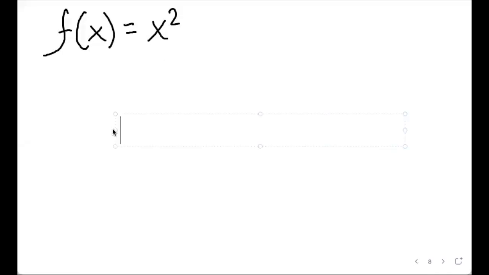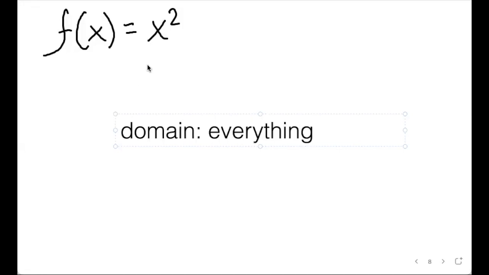So the domain here is actually everything. There are no restrictions, no problems. The domain is everything. So actually, for most functions, the domain is everything. It's just some rare functions that have weird domains, like 1 over x, like we just saw. There's actually only 4 reasons why a function would have a weird domain. Otherwise, the function will have a domain of everything. I'll tell you what those 4 reasons are in the next video.